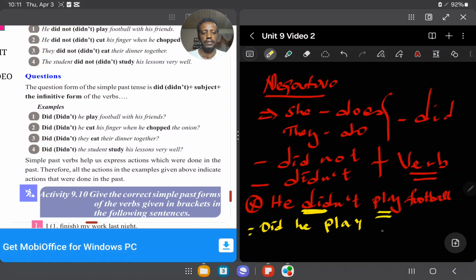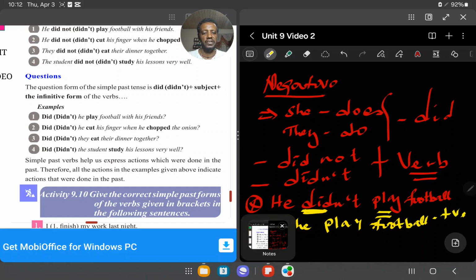When it is negative, this is positive. Football, this is a positive sentence. Positive, okay? When you change to question, don't forget this one.